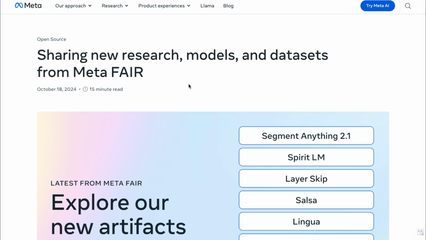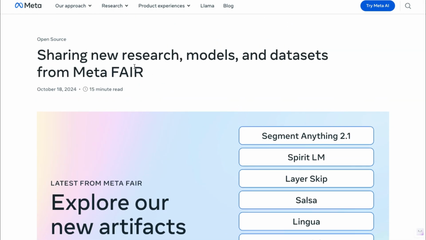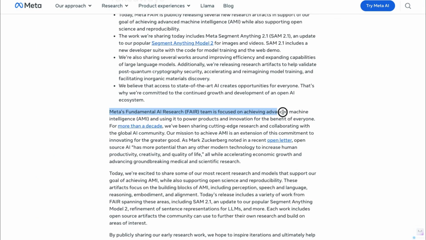Meta recently introduced several new models targeting different applications. This announcement came on a Friday afternoon through a blog post highlighting new research, models and data sets from Meta's research lab, FAIR. FAIR focuses on advancing machine intelligence (AI), which differs slightly from other labs aiming for artificial general intelligence (AGI). However, the distinction seems more about approach and focus.